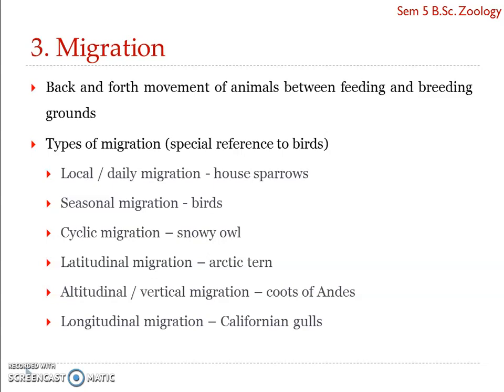Similarly, there is yet another migration in fishes: Catadromous and Anadromous. Catadromous migration is the migration taken up by the fishes from freshwater to the seas. And Anadromous migration is just the opposite. That is, the marine forms migrate from seas to rivers or streams. So Catadromous and Anadromous migration is specifically found in fishes. So these are the few types of migration.